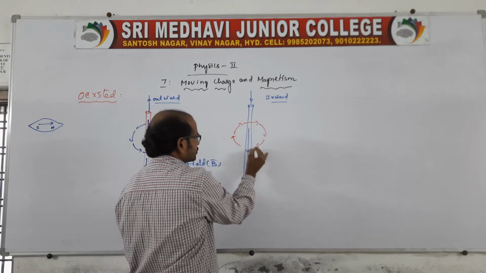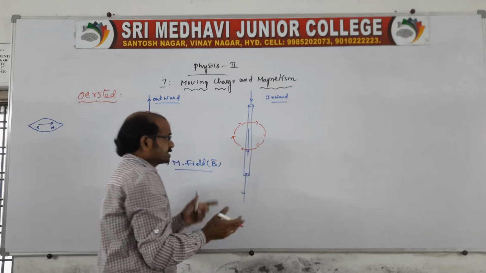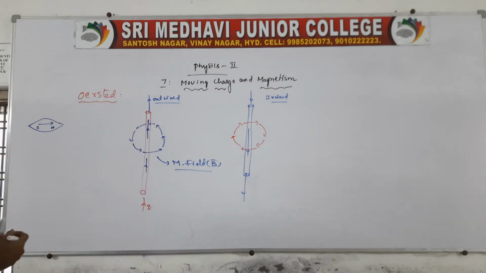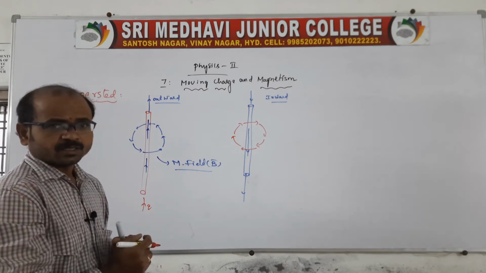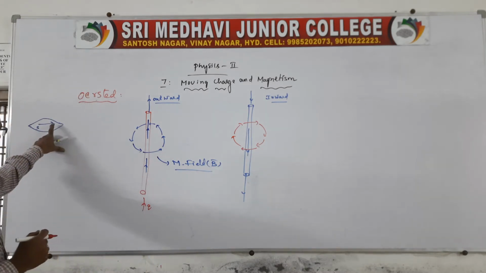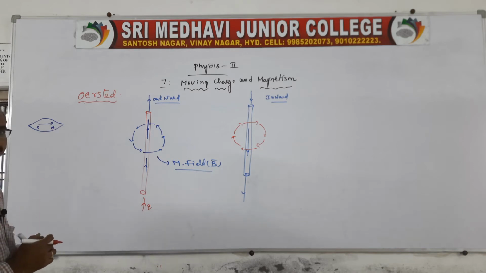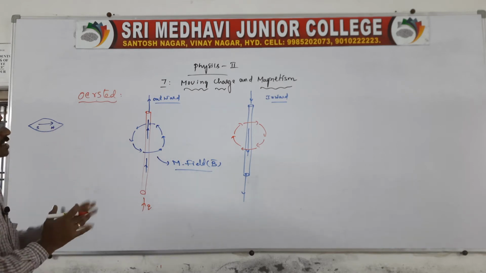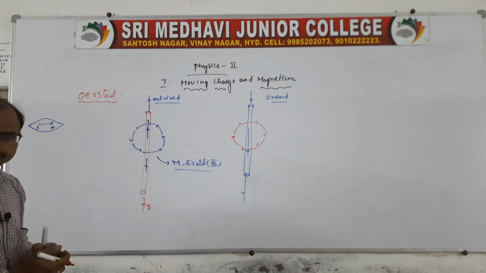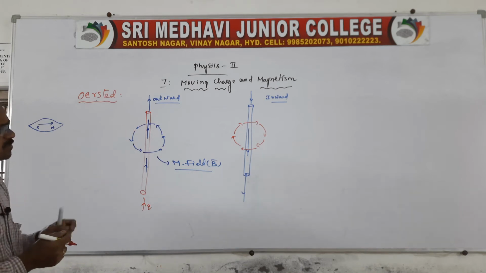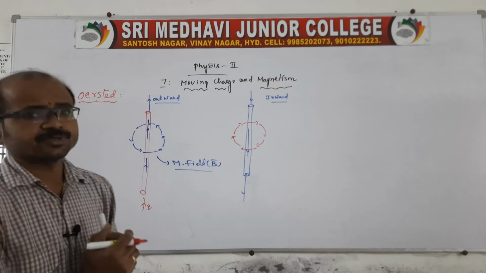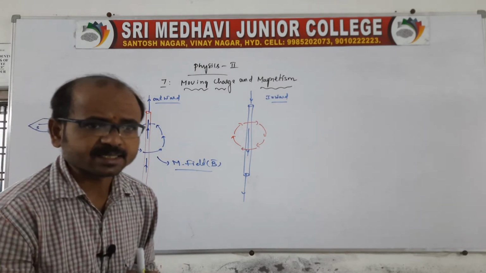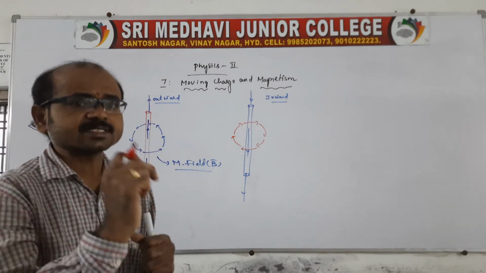So all the needles are arranged in the form of concentric circles, as I told you. Here, this arrow indicates north. This is explained and concluded by Oersted: when a current is carrying a conductor, a magnetic field is produced around the current carrying conductor, in the form of concentric circles.